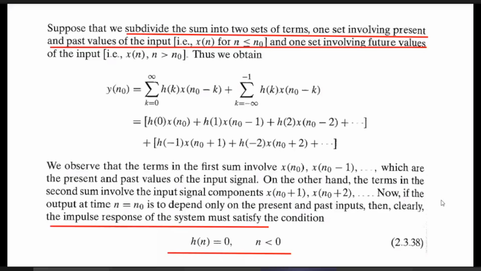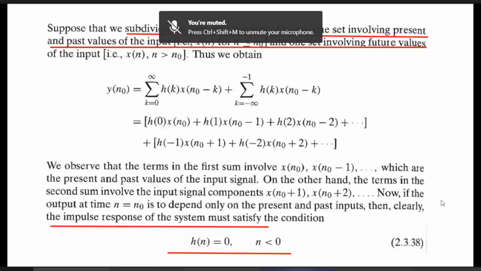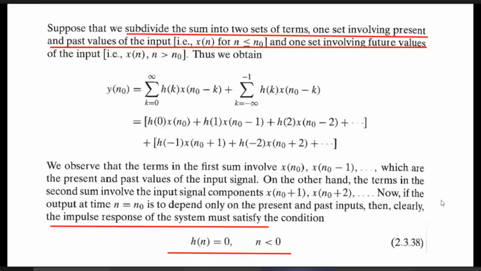It is 0 for negative values of n. Impulse response is 0. That means h of -1, h of -2, the values at n equal to -1, n equal to -2, n equal to -3, n equal to -4, all will be 0, the impulse response. That means it is a causal sequence.